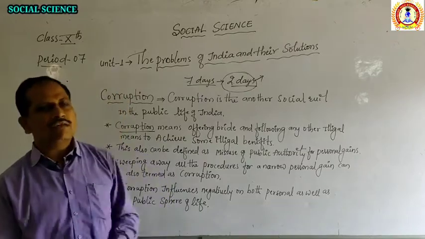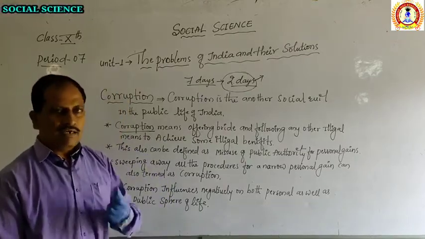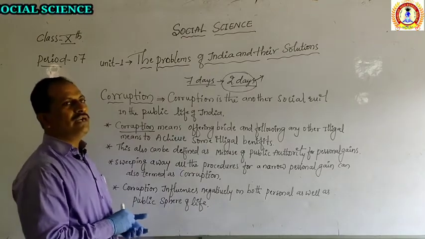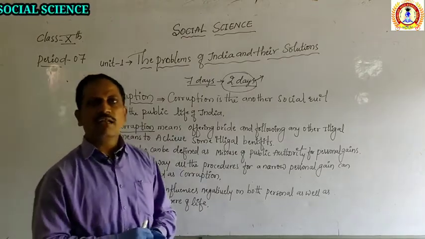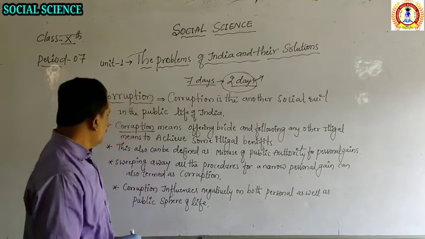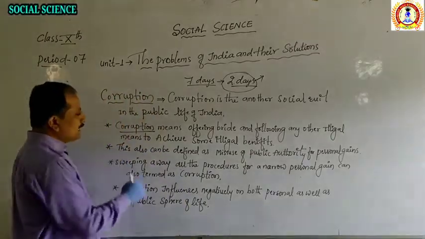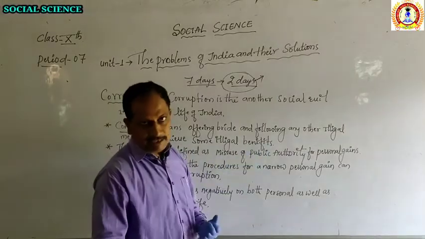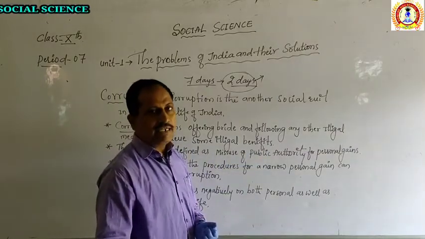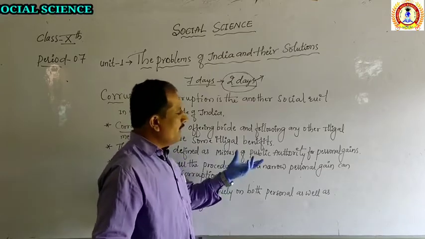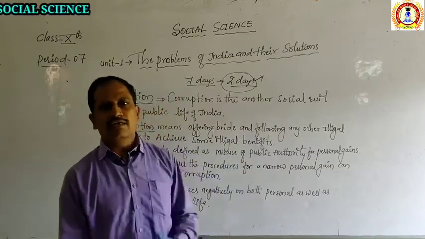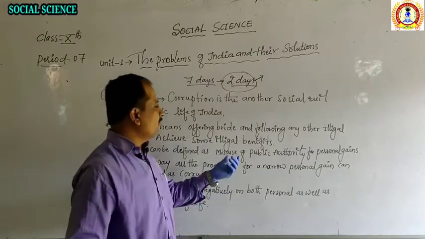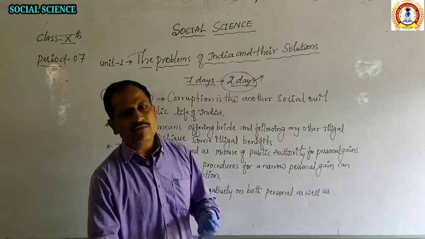Today in India we find a lot of corruption, because everyone is fighting for their personal benefits. Another way, this can also be defined as misuse of public authority. The government has given an authority to the officer to do legal work, but here the officer is doing illegal work.